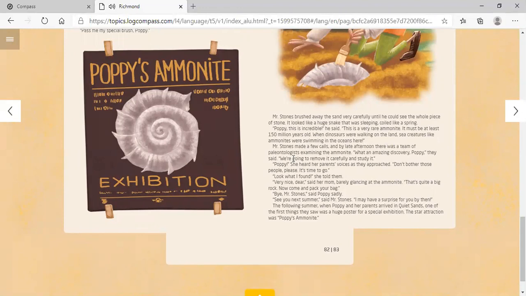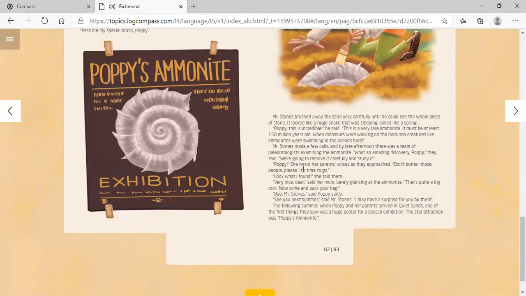Mr. Stones made a few calls, and by late afternoon, there was a team of paleontologists examining the ammonite. "What an amazing discovery, Poppy," they said. "We're going to remove it carefully and study it."